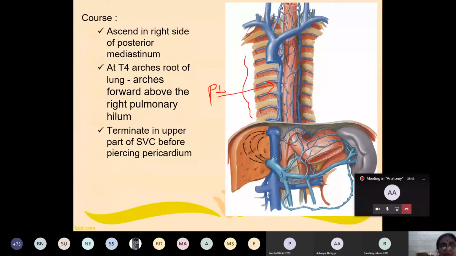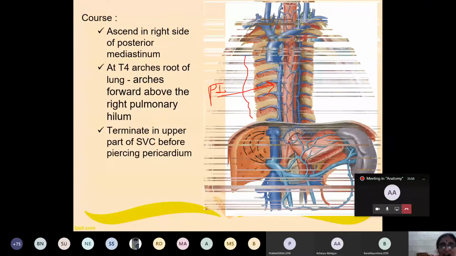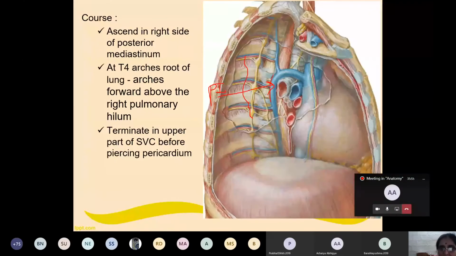At the level of T4, it arches over the root of the right lung, or right pulmonary hilum. So it arches forward above the right pulmonary hilum.